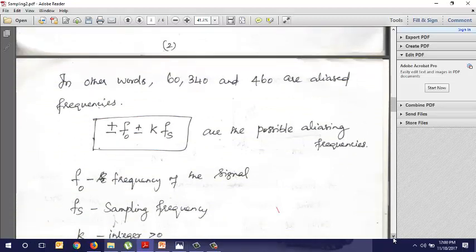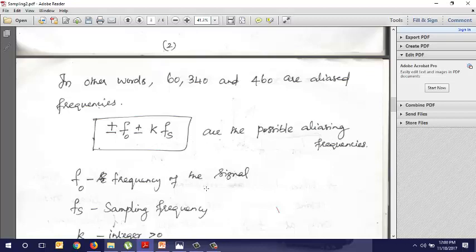Now, how to find the aliasing frequency? That is a simple formula. The aliases are plus or minus f naught plus or minus k into fs, where f naught is the signal frequency, k is an integer, and fs is the sampling frequency. So plus or minus f naught plus or minus k into fs are the possible aliasing frequencies.